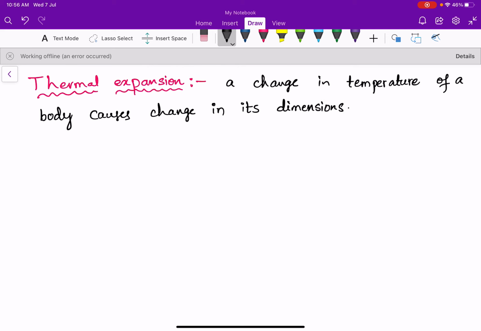That is, most substances expand on heating and contract on cooling.